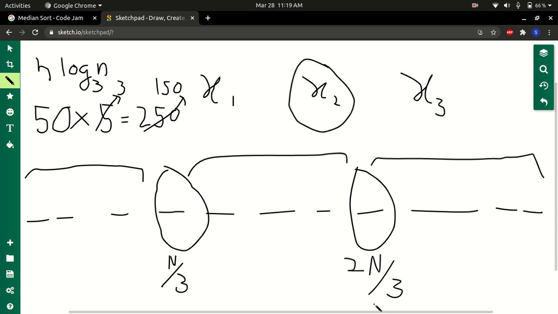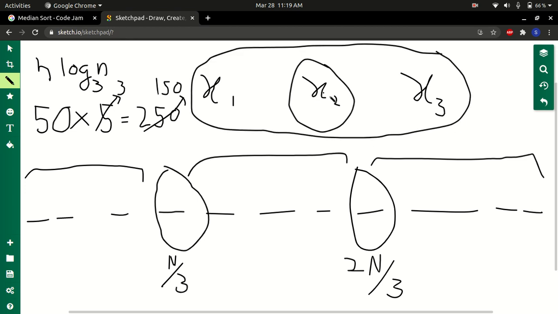Note that this array is already sorted. Either it is ascending or descending, it does not matter, both are accepted. For starters, we can always sort an array of 3 numbers. It's very easy. We just find which is the median. Let's say x2 is the median. Then we put x1 here, x3 here. Either of those is fine because the reverse array is also good.